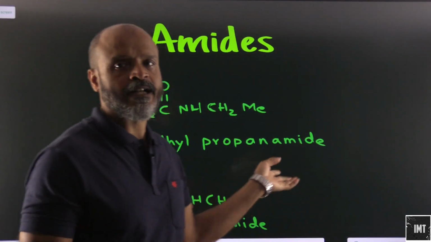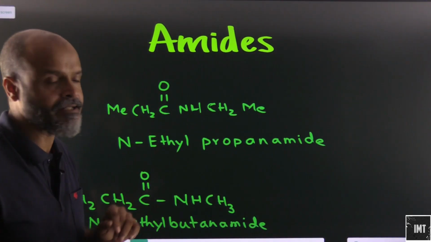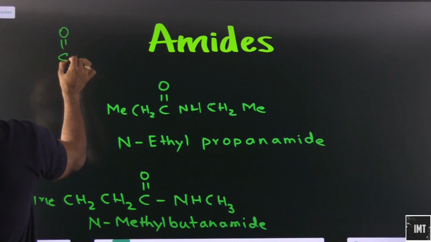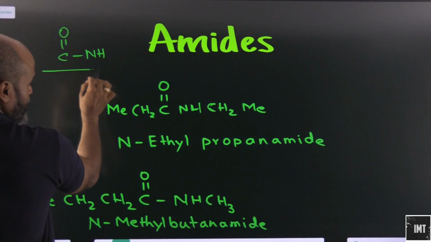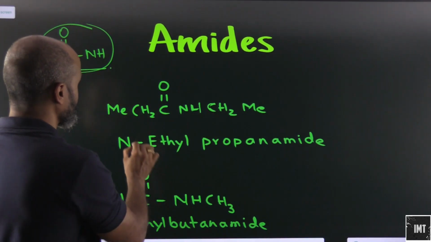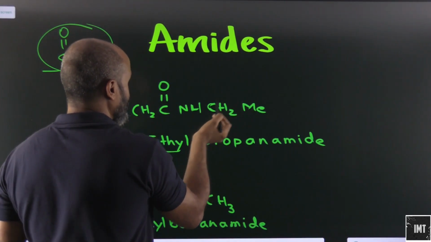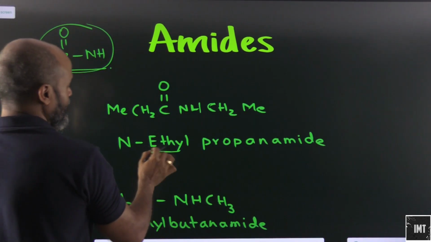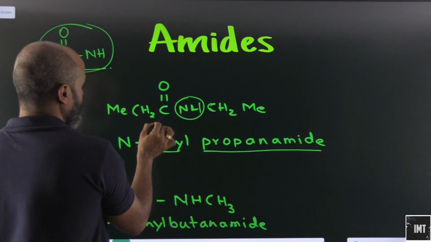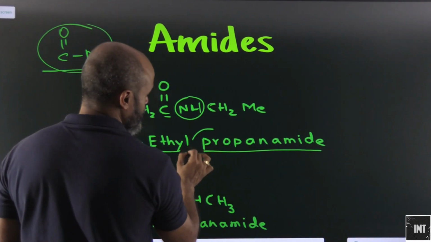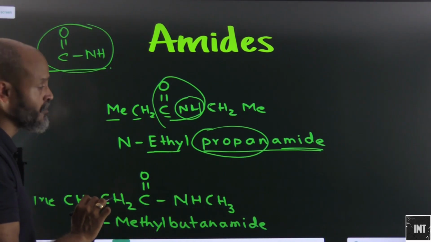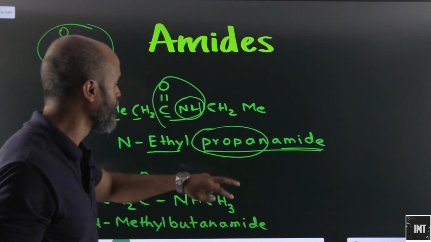So the last type of metamer that we will discuss here is of amides. Okay, so amides here is the functional group C double bond O, and this is NH. This is basically the functional group which is attached here. Let's look at this compound. Here we have N-ethyl propanamide. So this is N basically attached. If I count 1, 2, 3, that's the reason it is propanamide. The amide group is there. This carbon atom is also counted in the group. So that's the reason it is named as propanamide.